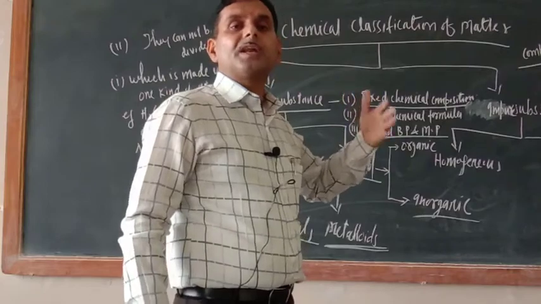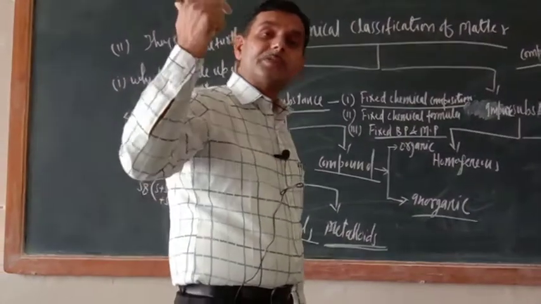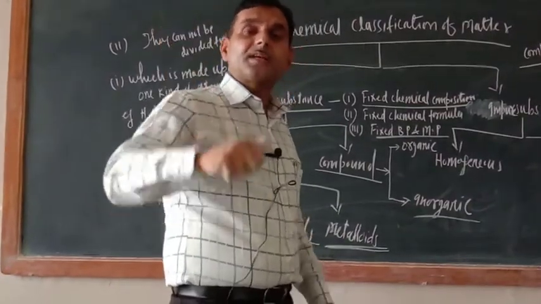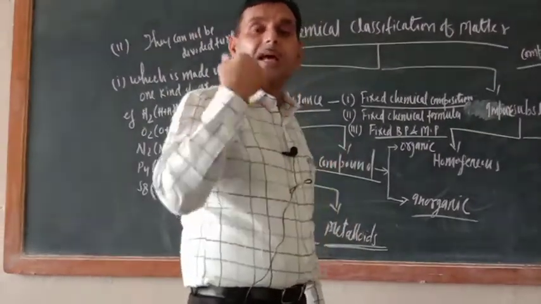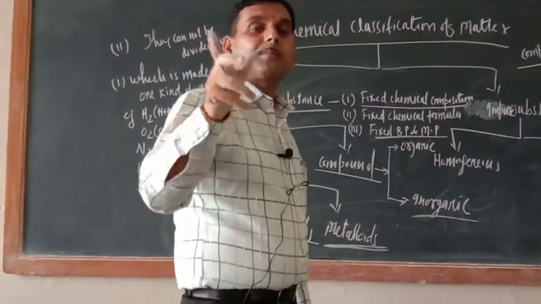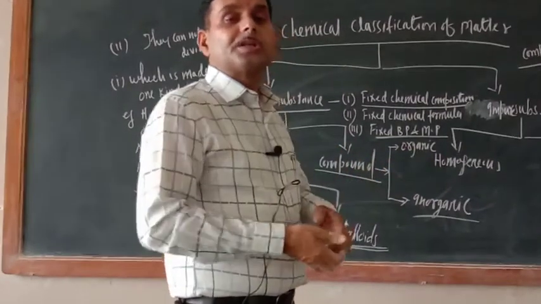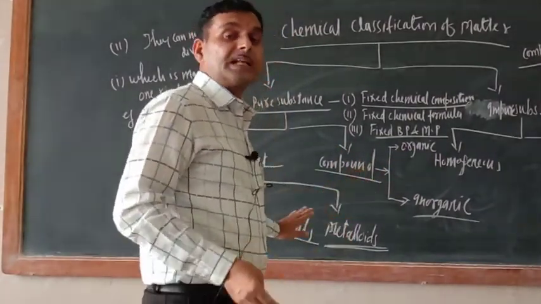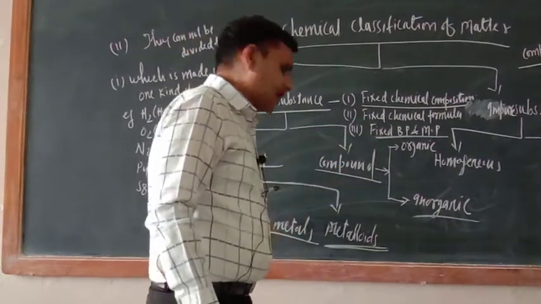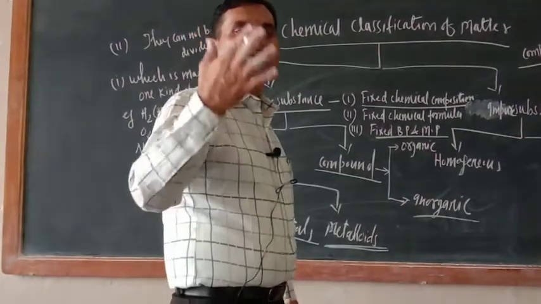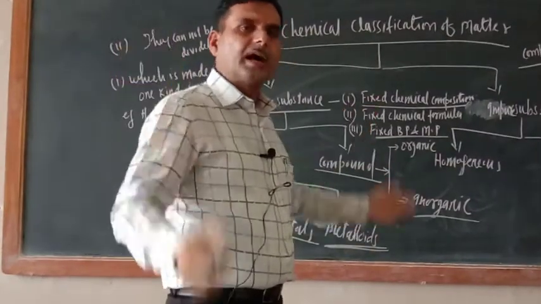Now I hope that you know the meaning of malleable and ductile. Malleable means which can be hammered into thin sheet. Aluminium sheet you might have heard. Gold can be hammered into thin sheet, silver can be hammered, aluminium can be hammered. So they are malleable. What is the meaning of ductility? Ductile means they can be drawn into thin wire. So non-metals are non-malleable and non-ductile. Metals are malleable and ductile. What are the examples of non-metals? Oxygen, nitrogen, carbon, sulfur, phosphorus, chlorine, bromine, all are non-metals only.